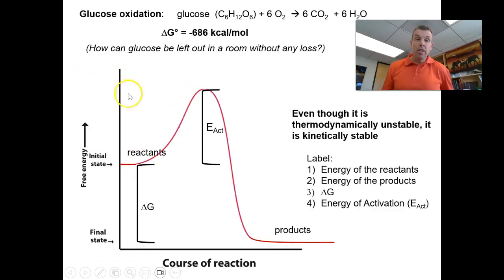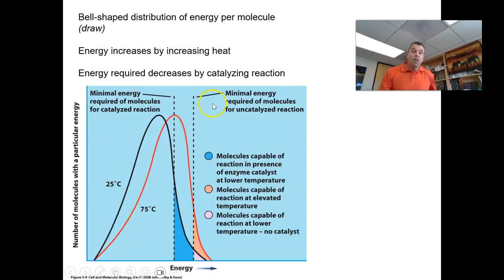So if this hump is at a certain amount of energy, a molecule would need that much energy to get over. Right? And so if molecules are at 25 degrees Celsius, this would be their energy level here. And let's say this line right here is the amount of energy needed for the reaction to occur. So in this case, very few molecules will have enough energy to make that reaction occur.